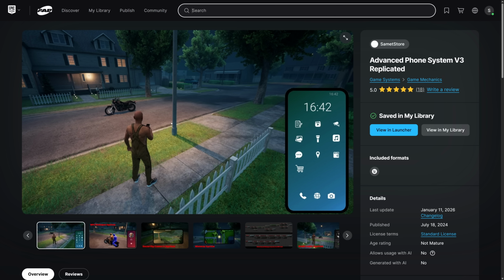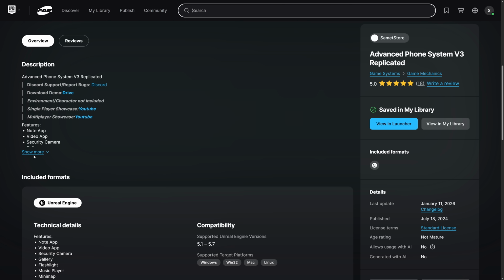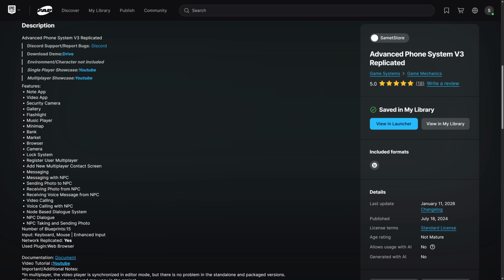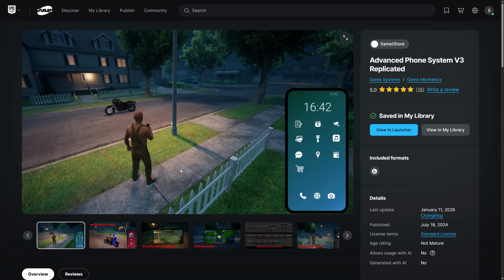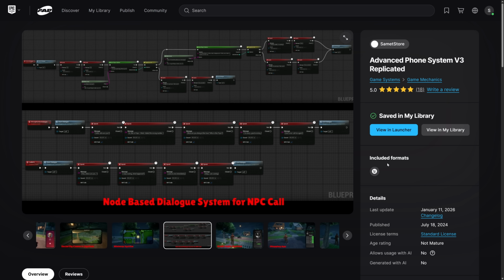Again, we've got the advanced phone system replicated set up here. Number of blueprints for doing a ton of things. So again, a number of different apps are built in there. It implements a complete virtualized phone. You can re-thin it, skin it, theme it, etc. to fit the style you wish, but a pretty powerful game mechanic there. That one is, of course, Unreal Engine only because it's basically a number of blueprint systems there.